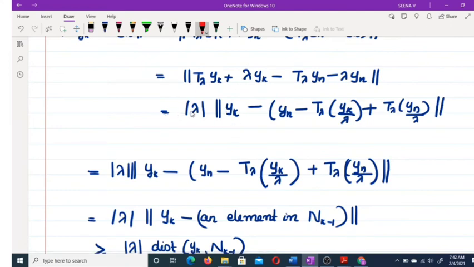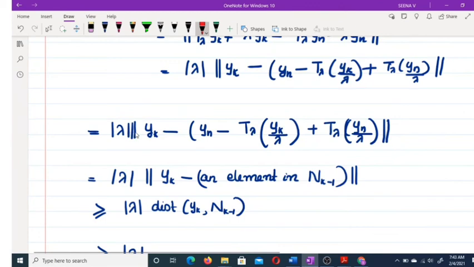Finally we get, taking λ outside the norm, it must become mod λ. Mod λ times the norm of yk, then minus yn, and the remaining is plus T_λ yk by λ, and minus T_λ yn by λ.